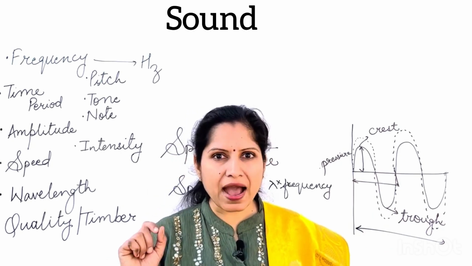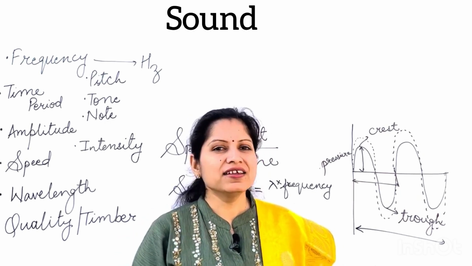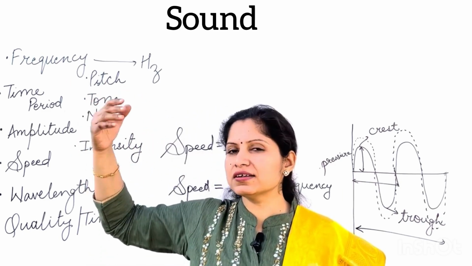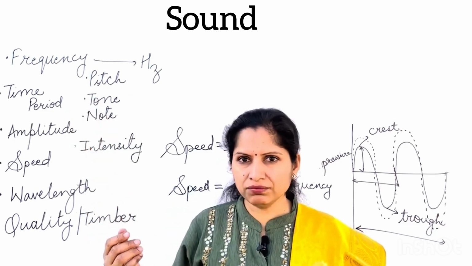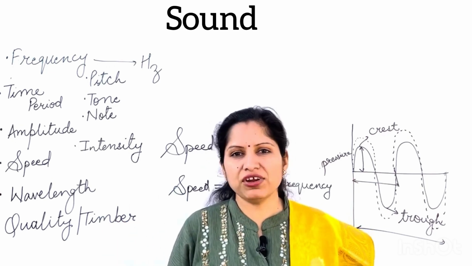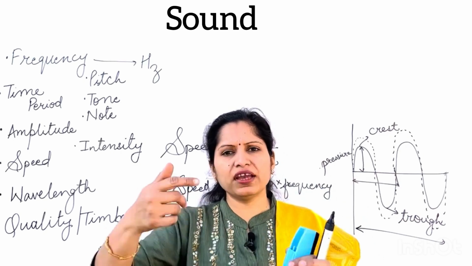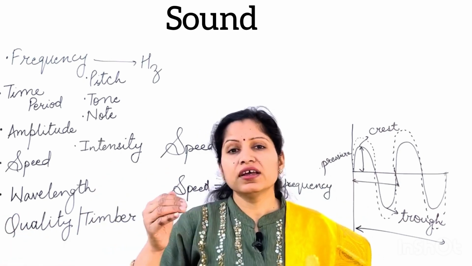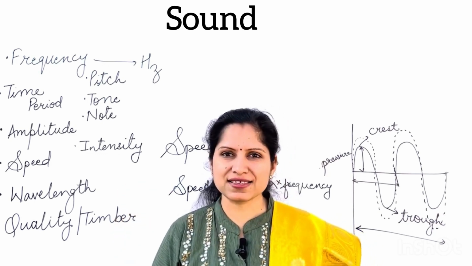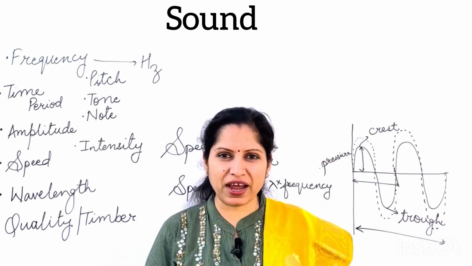How are they dependent? Speed of sound is maximum in solids and minimum in gases. If you want to check that, put your ear to a railway track. Before you hear the sound of a train coming through the air, you can hear that sound if you put your ear next to a railway track. Sound travels faster in solids because the particles are very close to each other, so energy is transferred very easily in them. So the speed of sound is maximum in solids and minimum in gases. Remember that, very important. Fine, but don't ever do that experiment, it's very dangerous.